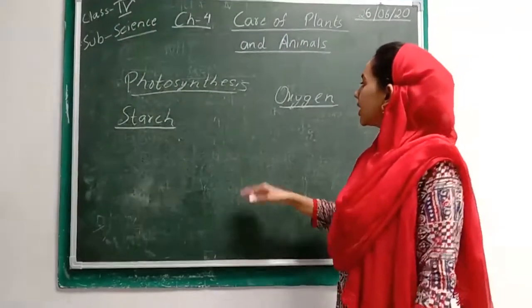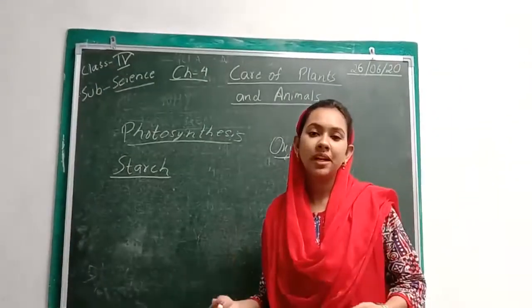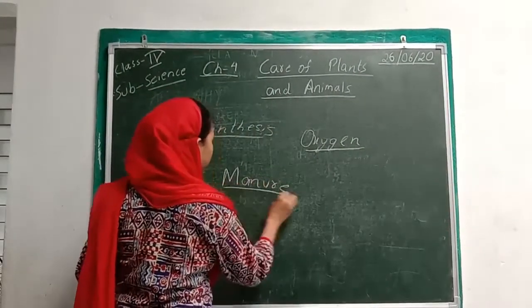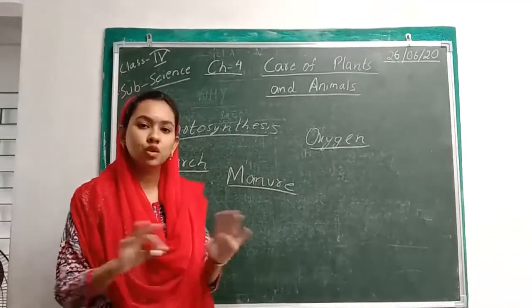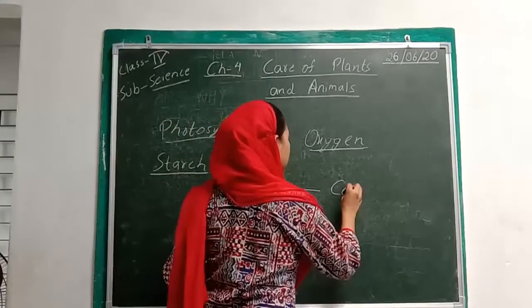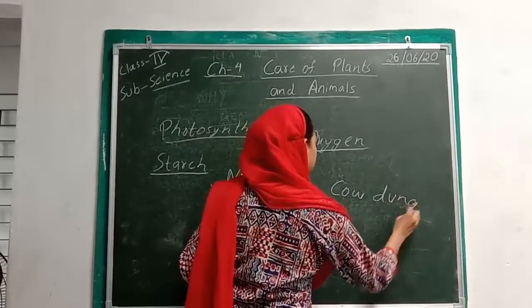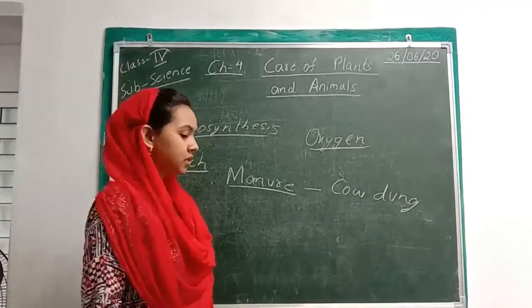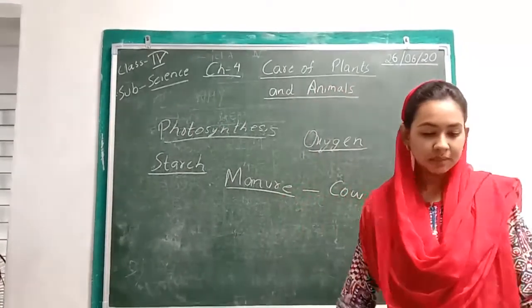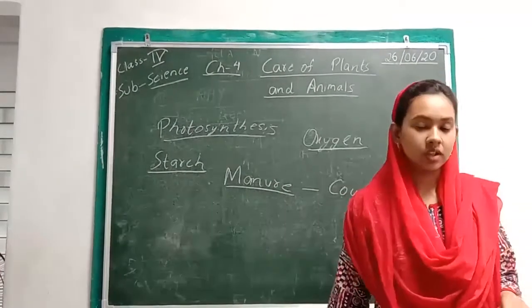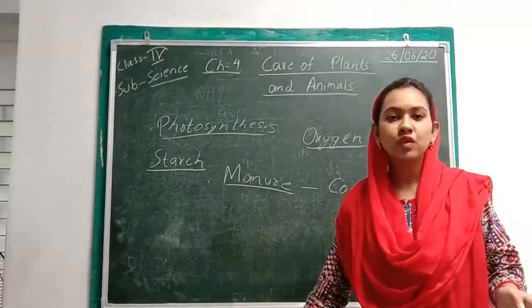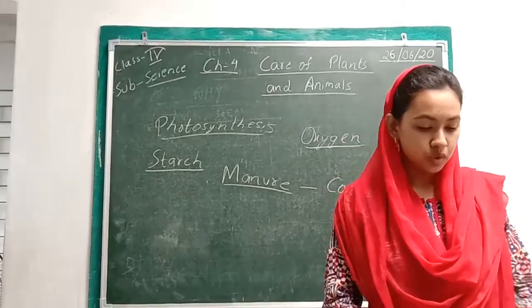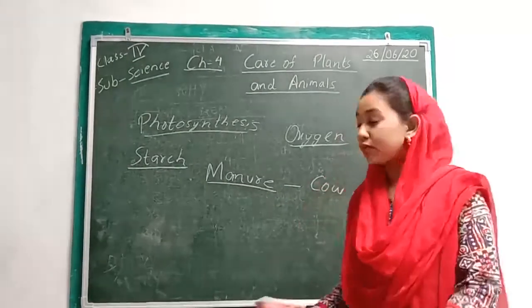Then we said that to grow healthy plants we need manure. What is manure? It means natural fertilizer, or things which are used to make the soil fertile. For example, we said we can use cow dung, right? So obviously you can understand that plants get this from the animals. In this way you can see that plants and animals are dependent on each other. Plants cannot survive without animals, and animals cannot survive without plants. So both of them are required for survival.